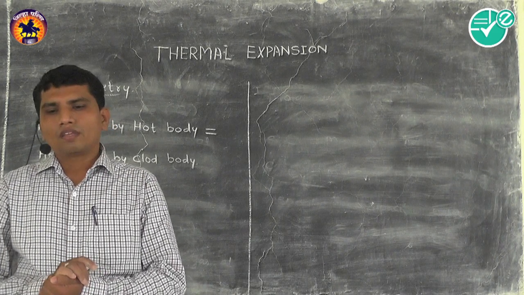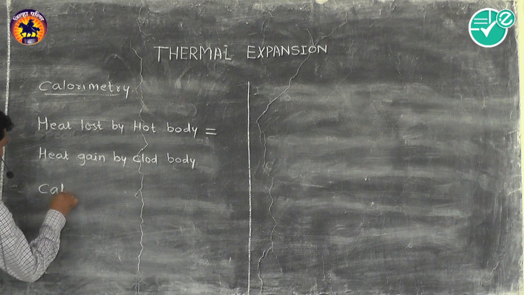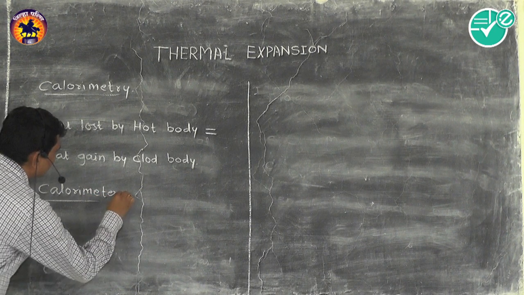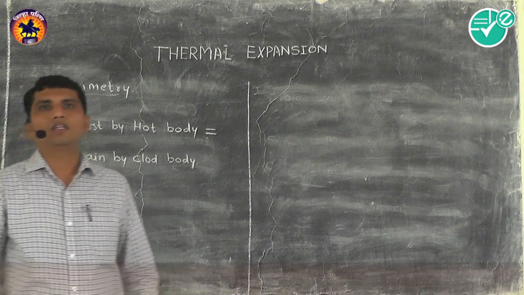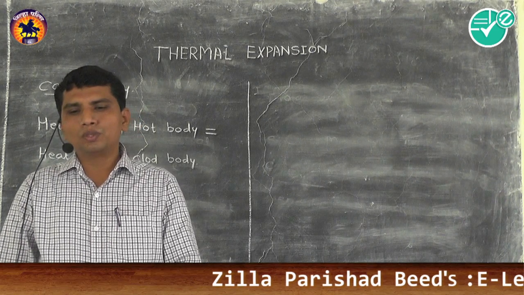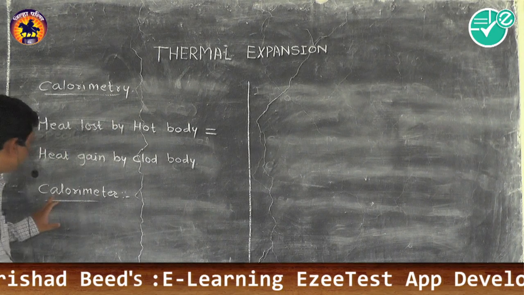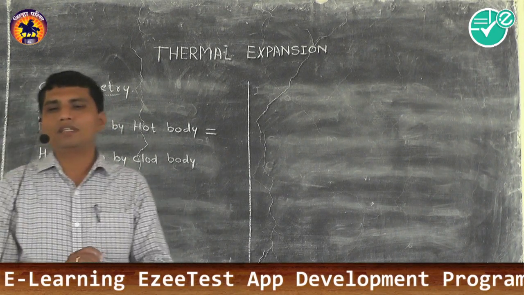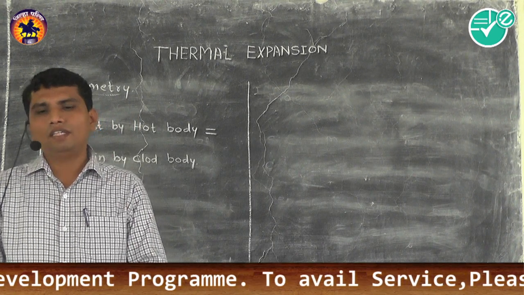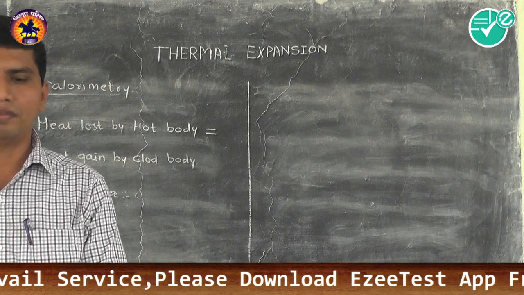Now the next term is the calorimeter. Calorimeter means what? It is a device which can be used to measure the heat, and it is called a calorimeter. So this term you have to remember here.